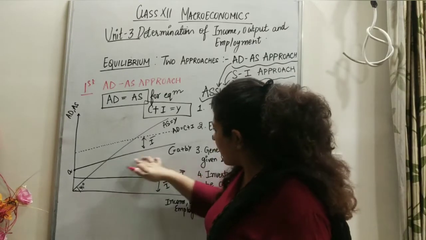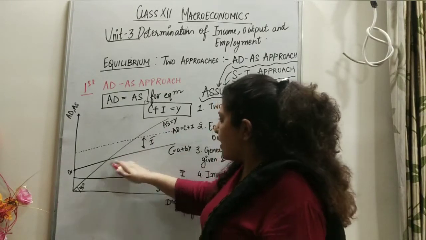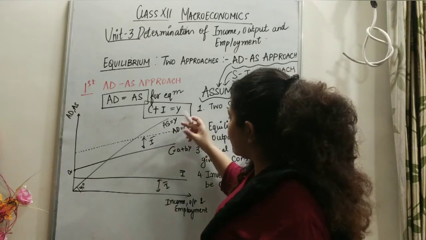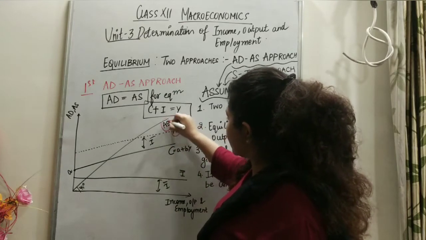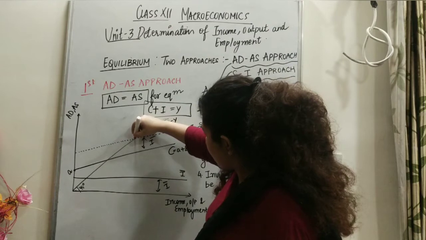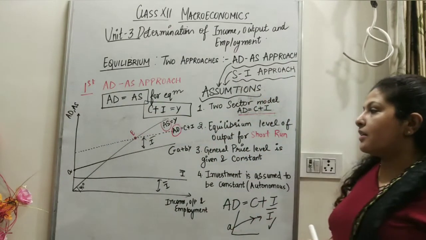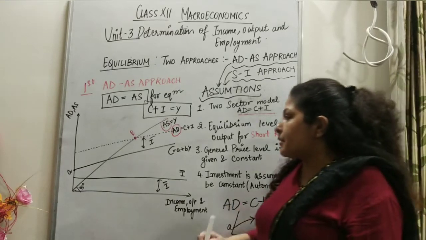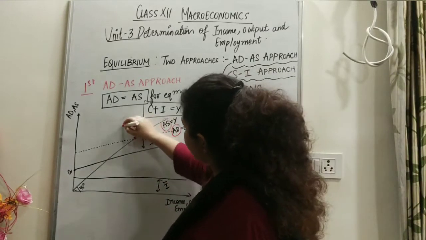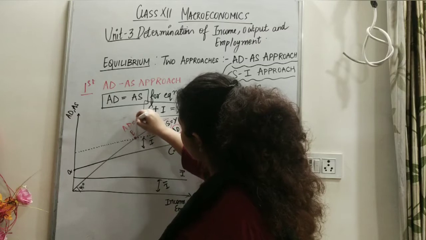Is this the equilibrium? No, here C and AS are intersecting. The equilibrium is where AD and AS intersect, that is here at point E. We label it point E. The economy will be in equilibrium at point E where AD equals AS.